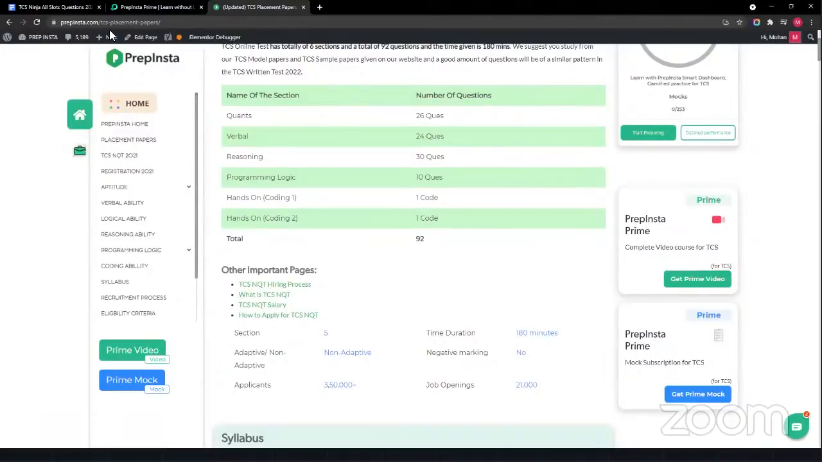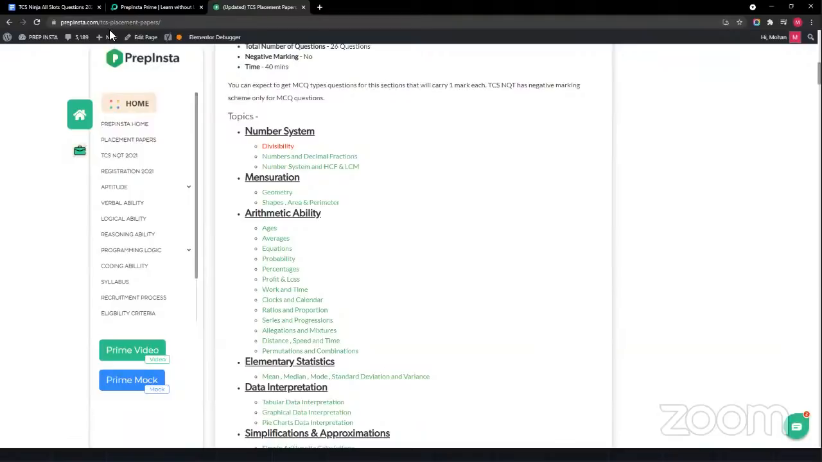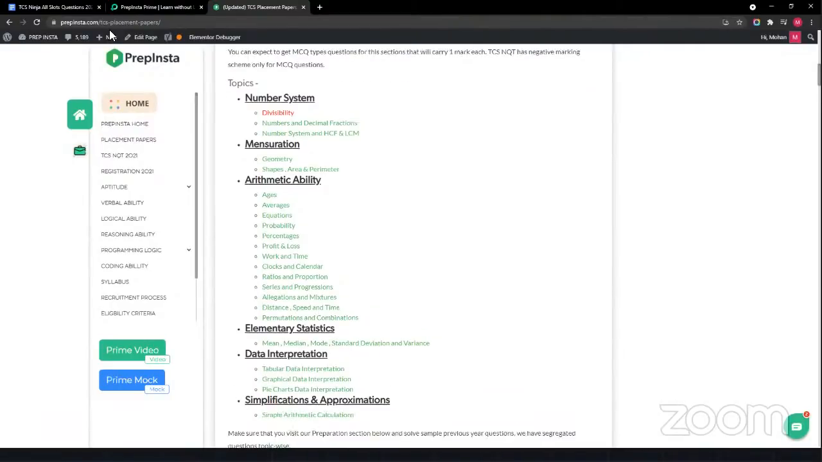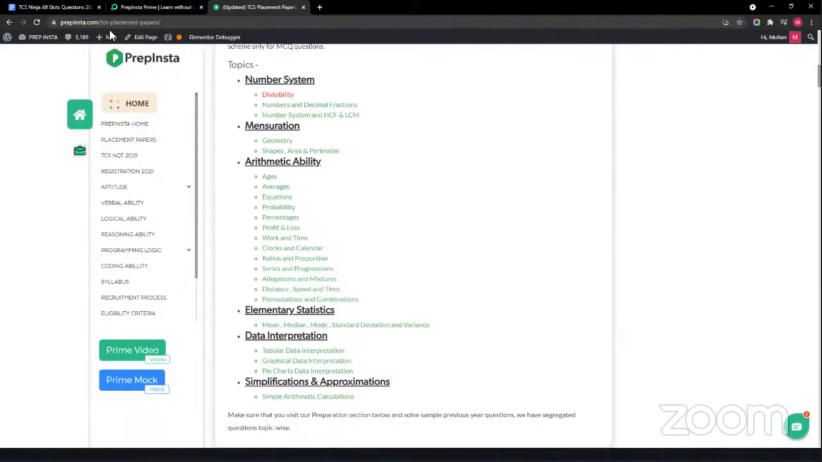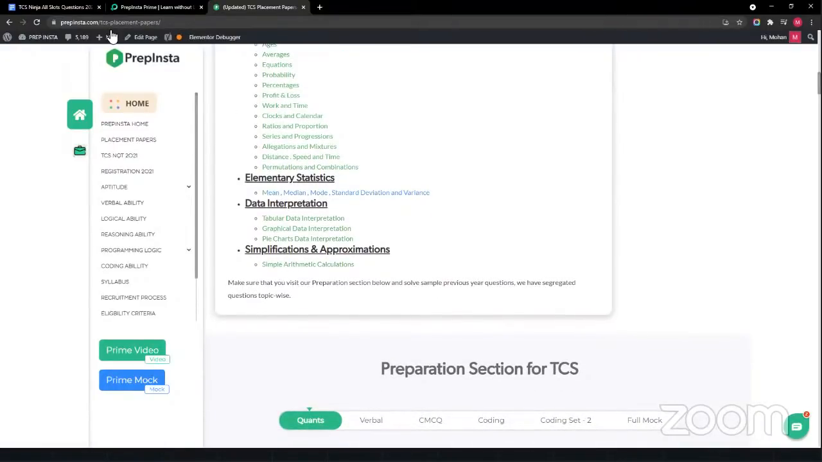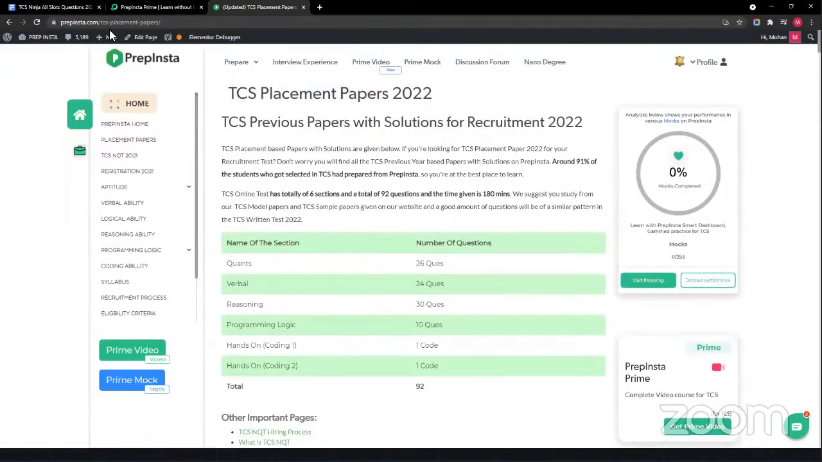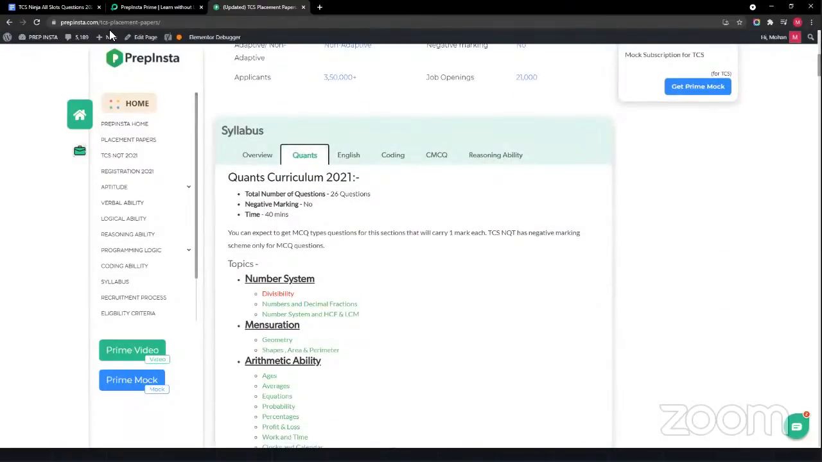Okay, so this is what you have to do. For quantitative aptitude, you can see, for example, number system is one of the most important. Mensuration, we already saw what questions came. And arithmetic ability: profit and loss, probability, permutation and combination, time and work, time, speed, distance, boats and streams. And elementary statistics is one of the most important in recent days: mean, median, mode, and data interpretation, mandatorily at least 2 questions. This is how we have embedded all the content in a structured way.